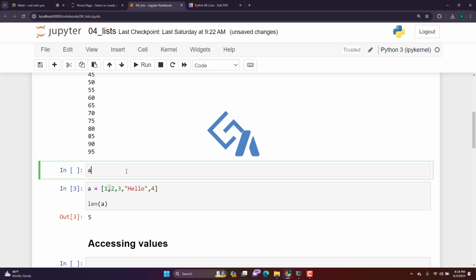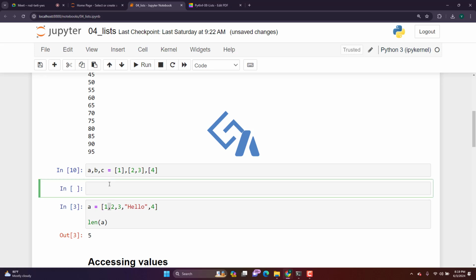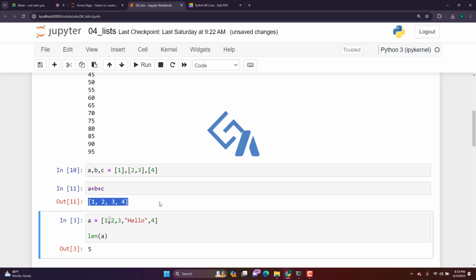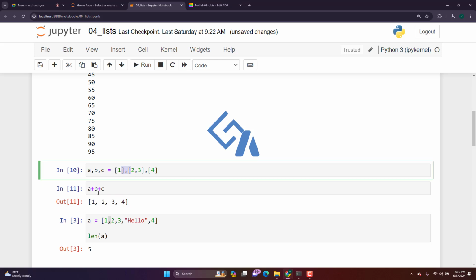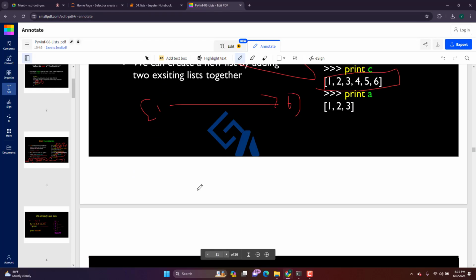So for example, I have created a list of 1. You can define variables in a single line also, like A, B, C. Three variables you can declare, then you can have three lists. This is called multi-variable declaration in a single line. Instead of multiple lines, you can declare in one line. Then if I do A plus B plus C, I will have a single list. All of these will get concatenated into a single list. I have used a plus operator here.